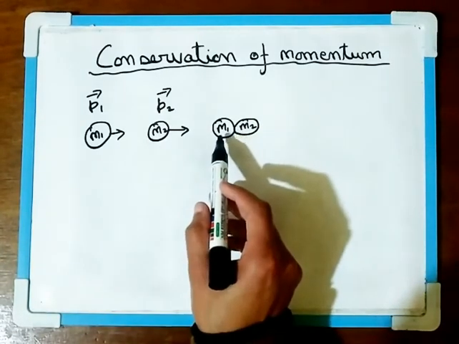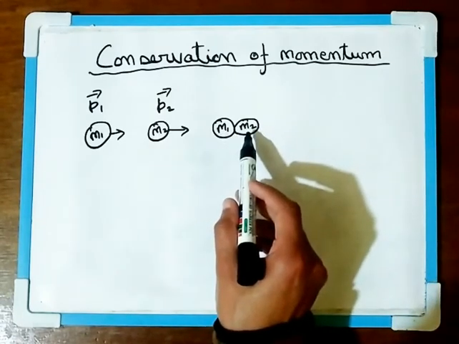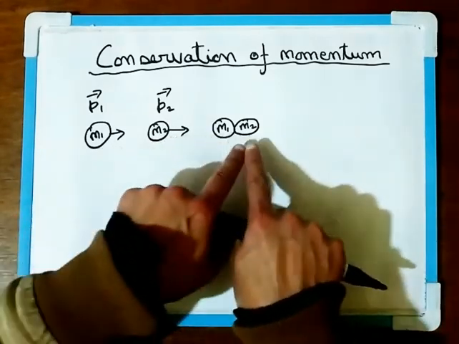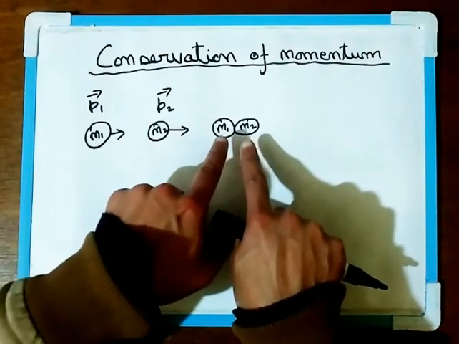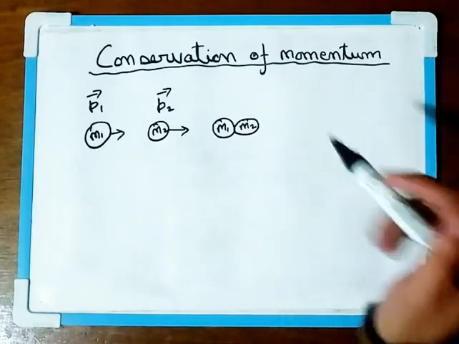the velocity of this ball M1 will change, and the velocity of M2 will also change. So upon collision, M1 will move slower and M2 will move faster.